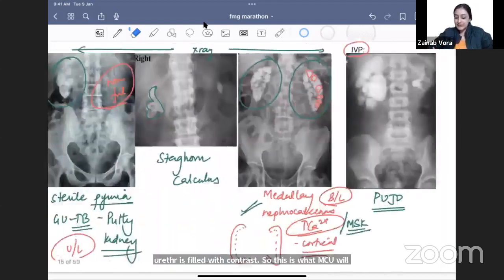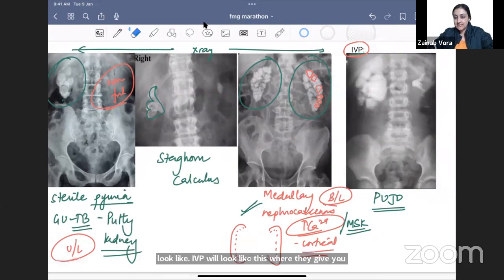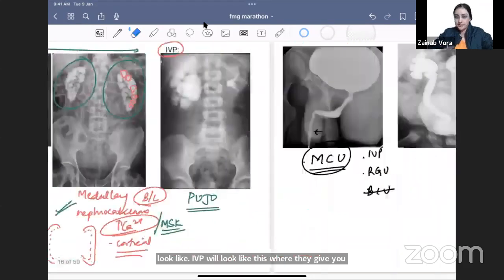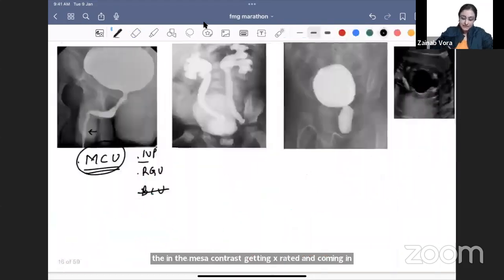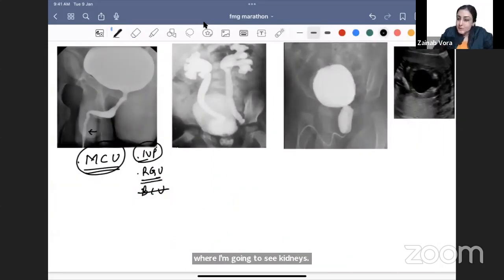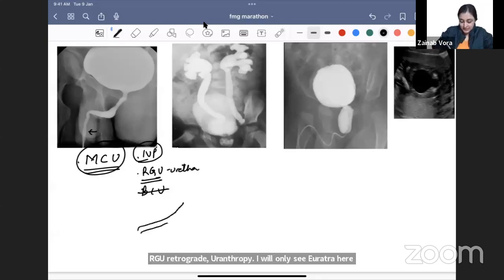IVP will look like this, where they show you the kidneys with contrast getting excreted and coming into the ureter, right? So IVP is the only thing where I'm going to see kidneys. RGU, retrograde urethrography. I will only see the urethra here. I will see something like this, okay? Only the urethra will be seen. So when you see the bladder, cysto, it is C. I hope this is clear.